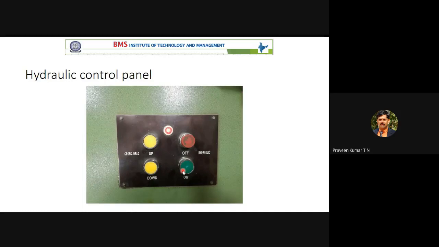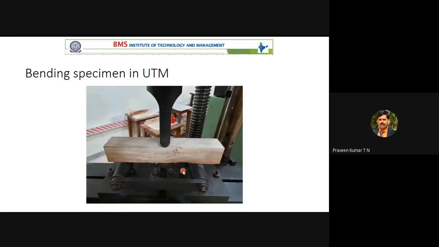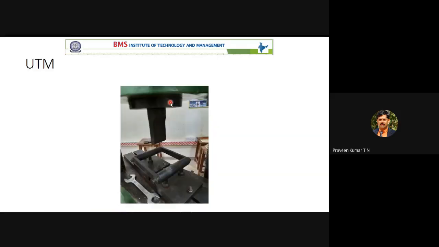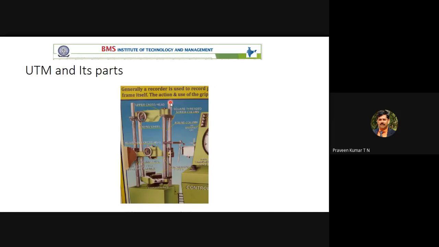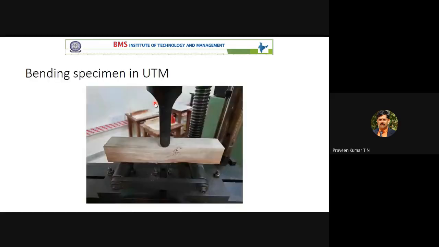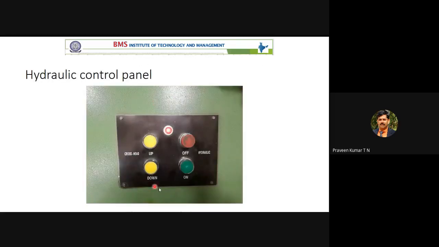So now, for mounting the specimen, you have to move this up and down because you have to keep the specimen. For moving, the complete cross head is nothing but this, this is the cross head. You have to move the cross head up and down. To move the cross head up and down, you have the controls here. If you press this button, the cross head will move up. If you press this button, the cross head will move down.